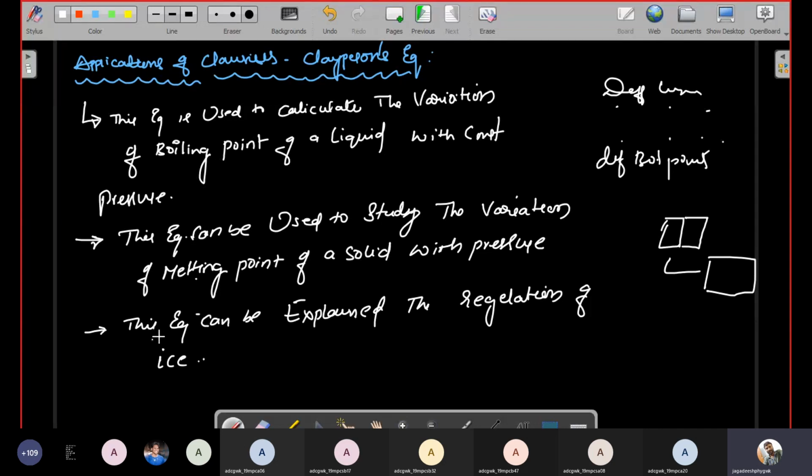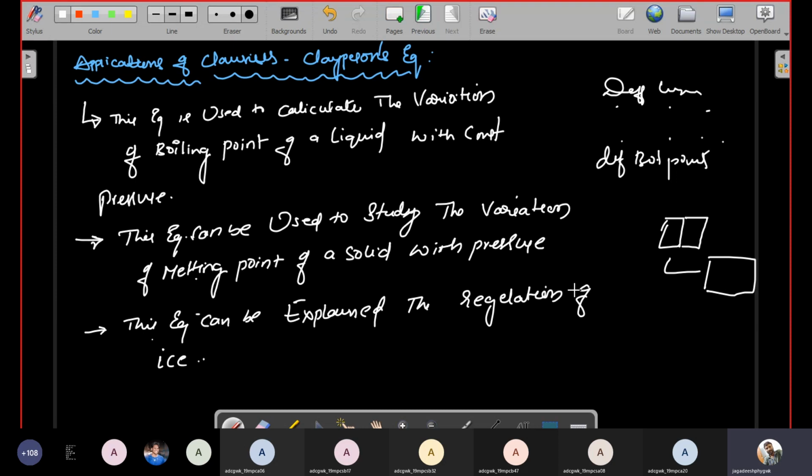equations will be used. And this equation explains the regelation of ice. I already told you what regelation means. Regelation is the sticking of ice together after some time. When two pieces of ice are attached to each other, then definitely after some time they will look like a single piece. That means the two ice pieces stick and form a single piece, okay.